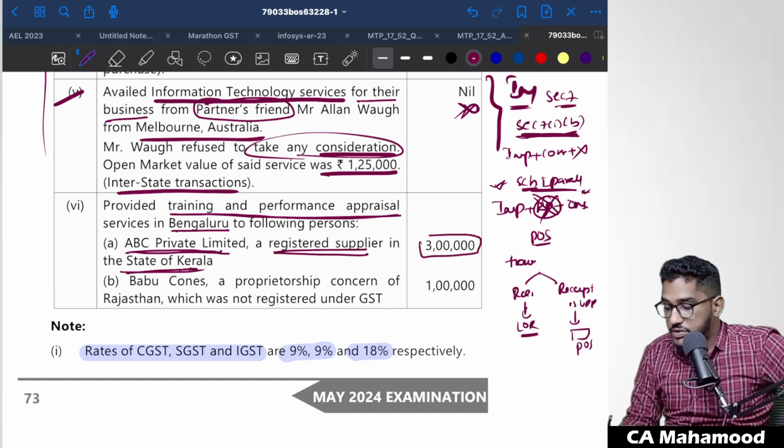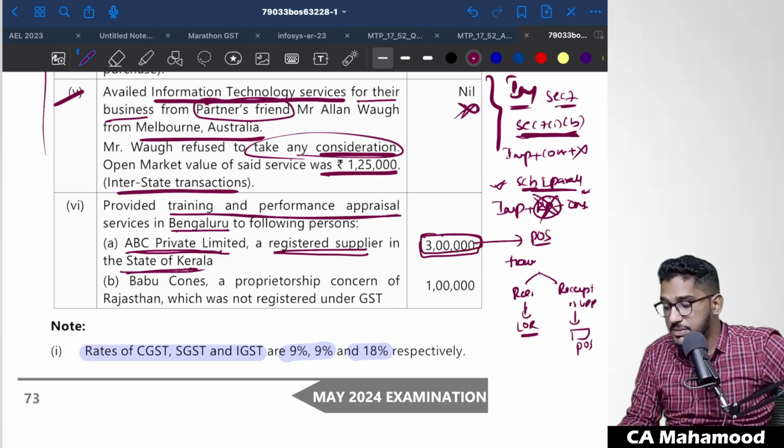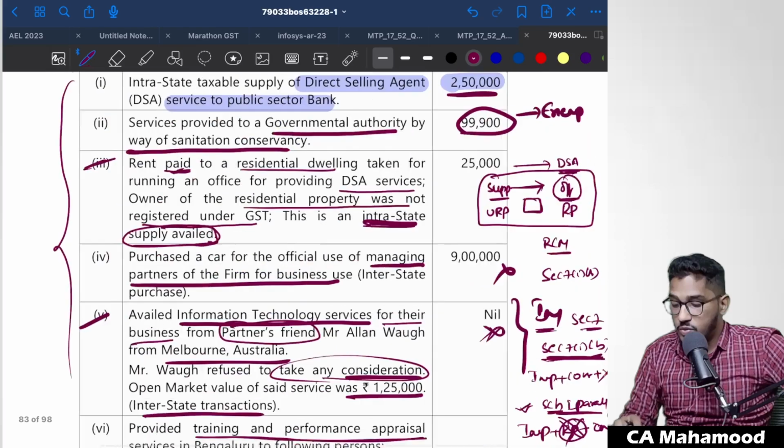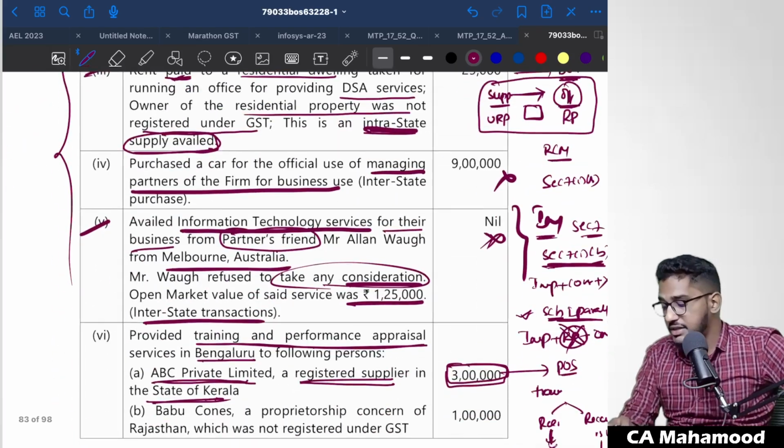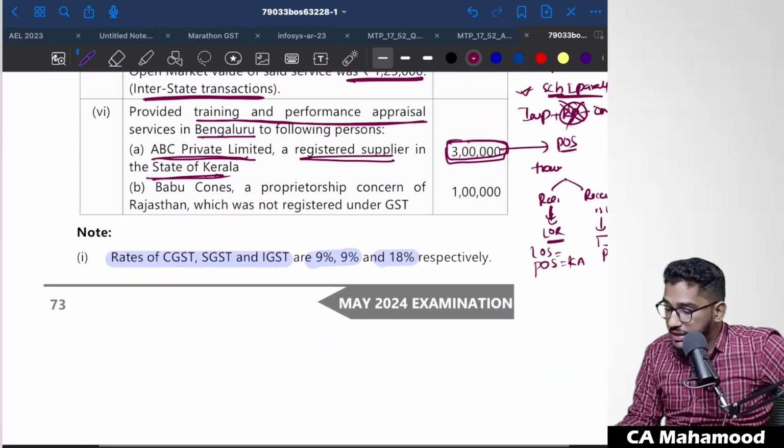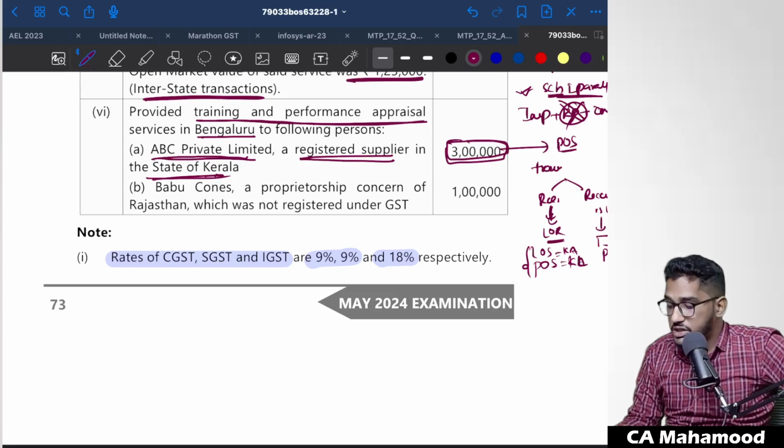So for this 3 lakh rupees of training and performance appraisal services, what is the place of supply? Since the recipient is registered here, the place of supply will be Karnataka. Sorry, the place of supply will be Kerala. What is the location of the supplier? Location of the supplier is in Karnataka. Place of supply is Kerala. Both are falling in different states, so this will be falling under interstate supply.